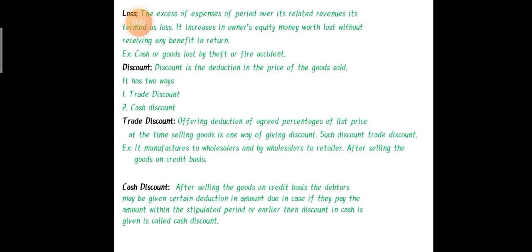That time A says to B, if you return that money within 10 days, then I will provide 100 rupees discount. It means 100 rupees less amount you have to pay to A. It means a 100 rupees benefit is received by B, and that benefit is given by A. What it means, whenever we provide any discount on the basis of credit, it's called a cash discount. Cash discount is given by the creditor to the debtor.